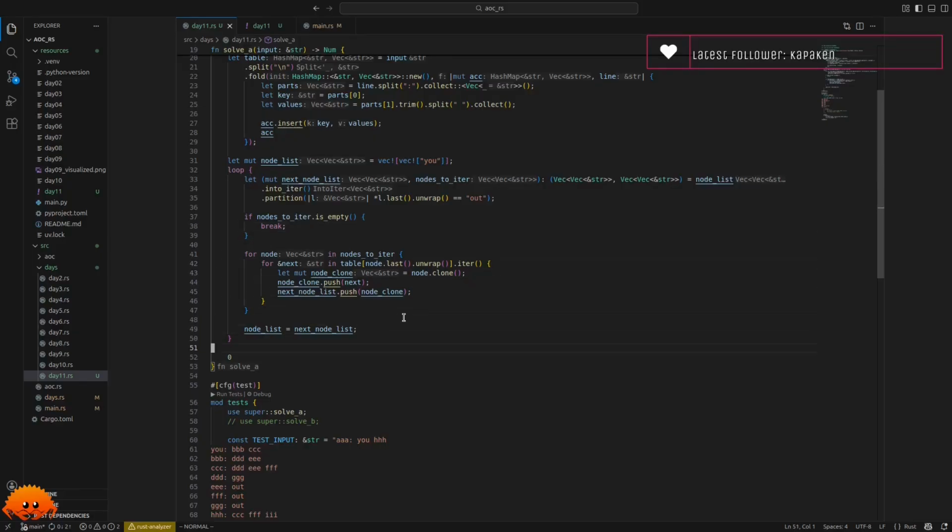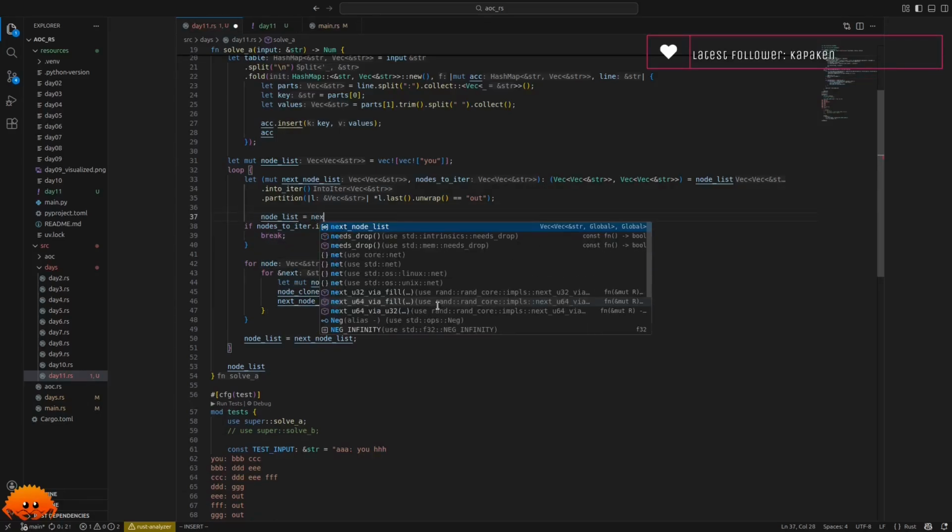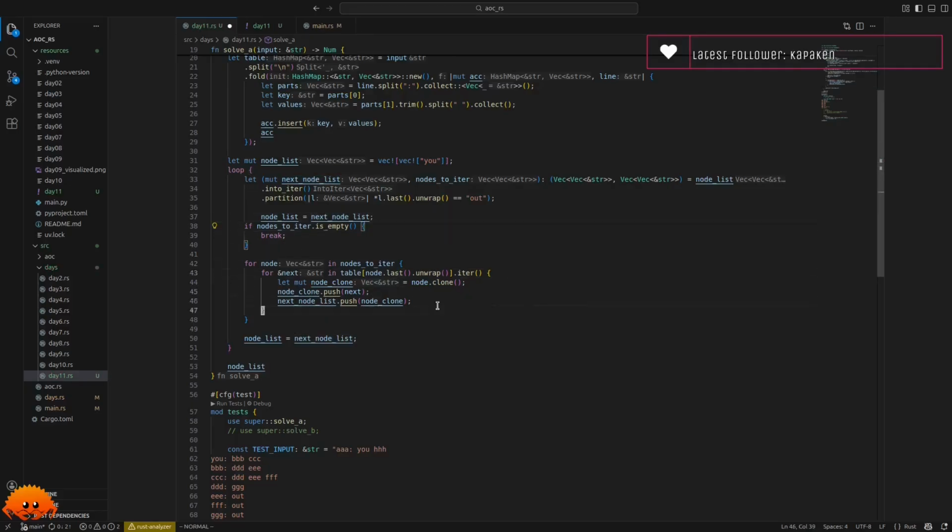And yeah, everything else should be all right. And then in the end, we can simply take the node list. Oh, can we? We have to change something here. We have to say that the node list is equal to next node list here already.